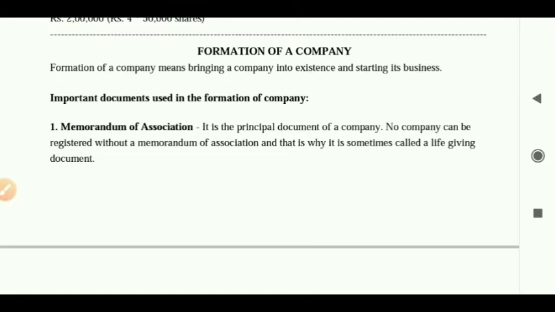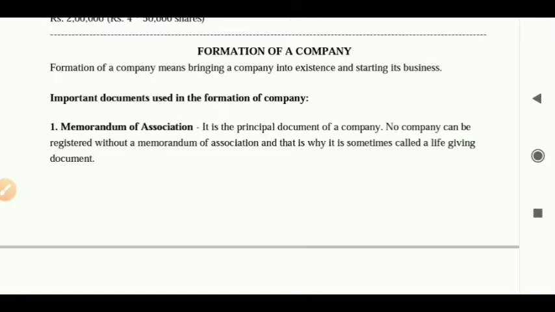But before we begin those steps, we need to understand the important documents used in the formation of the company. Why am I not doing the stages before? Because while reading the stages, those documents' names will come. Then again you will be confused about what the name or meaning of those documents is. So it's better we understand the important documents and then we'll move on to the stages.